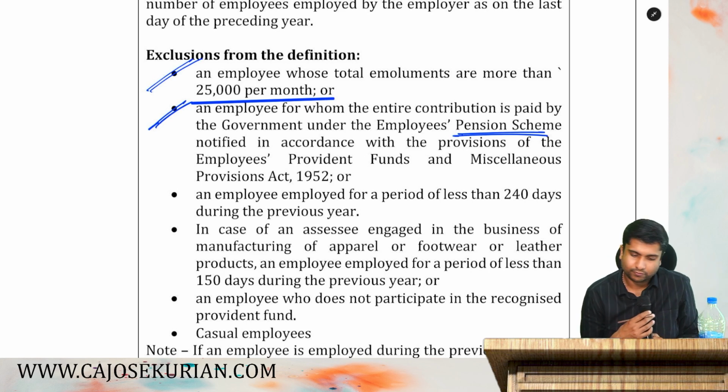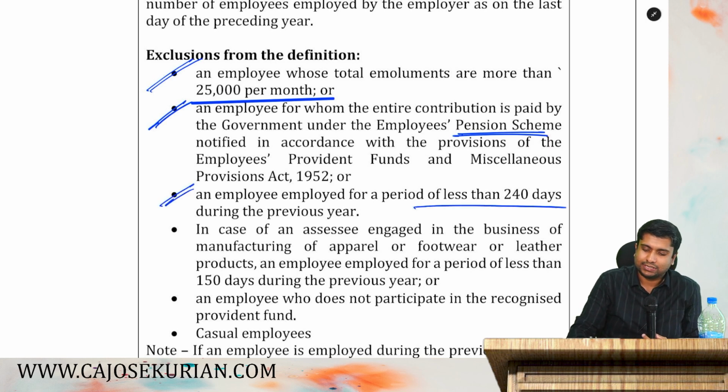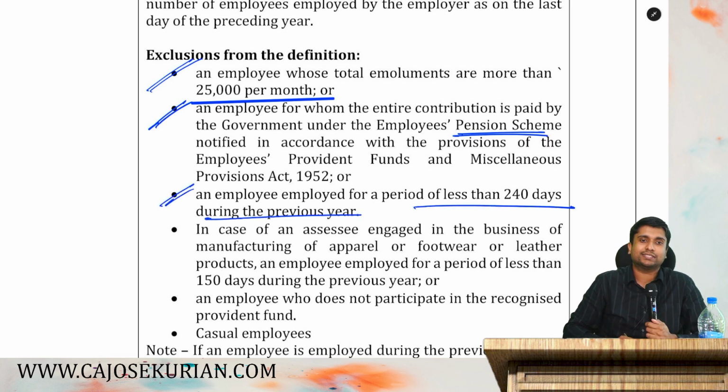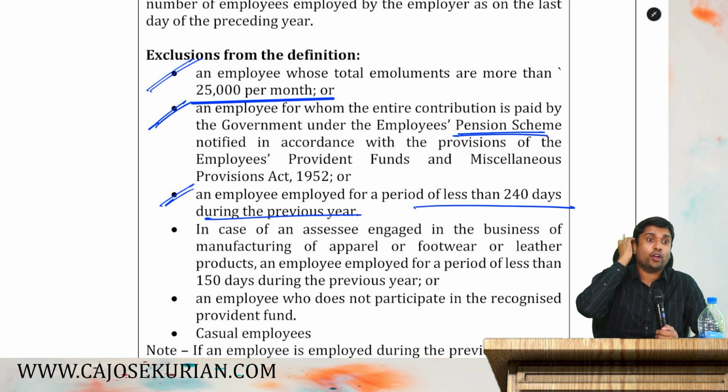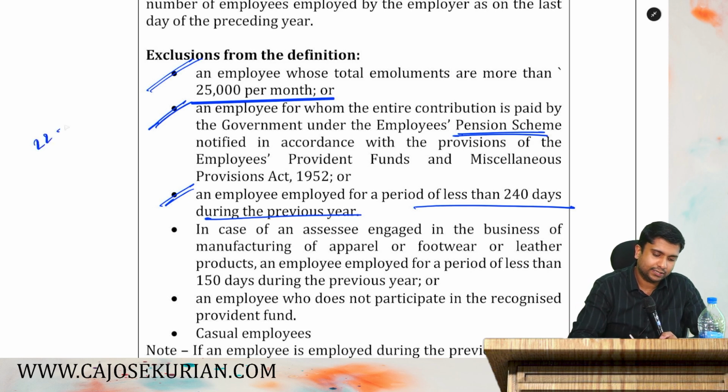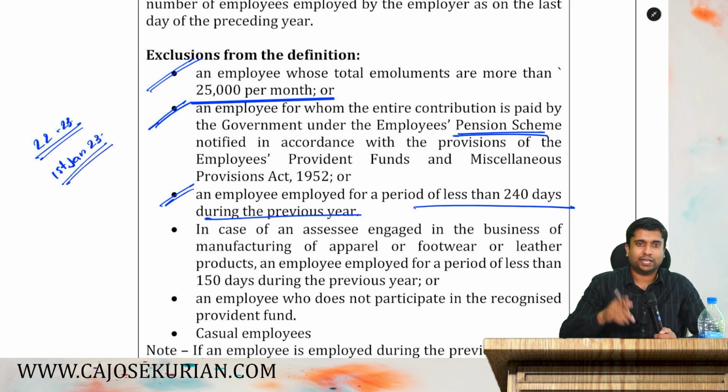Are you all listening? Then an employee who is employed for a period of 240 days or less in a PY. Say in 22-23, I have appointed a person on 1st January 23. Then it will be only 90-91 days. January 31, February 28, March 31, if February is not a leap year, then 90 days. If Feb is a leap year, 91 days. Yes or no? That person is not my additional employee because he has to be employed for 240 days or more. Are you all with me?